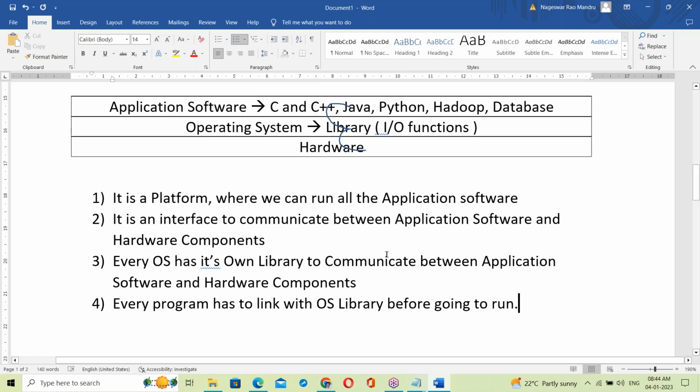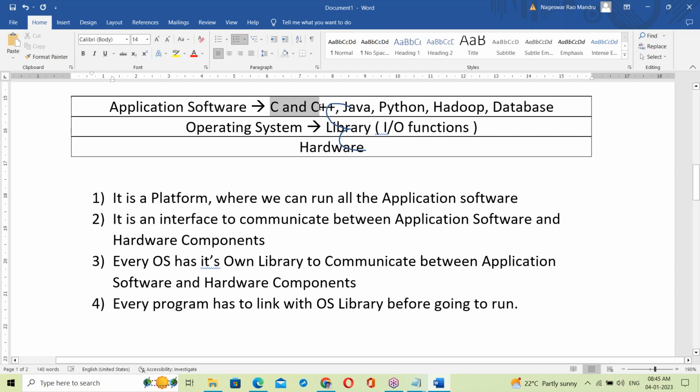That linking may be static linking or dynamic linking. So what is static linking and dynamic linking, we'll discuss next. In Java features, I'll explain that.